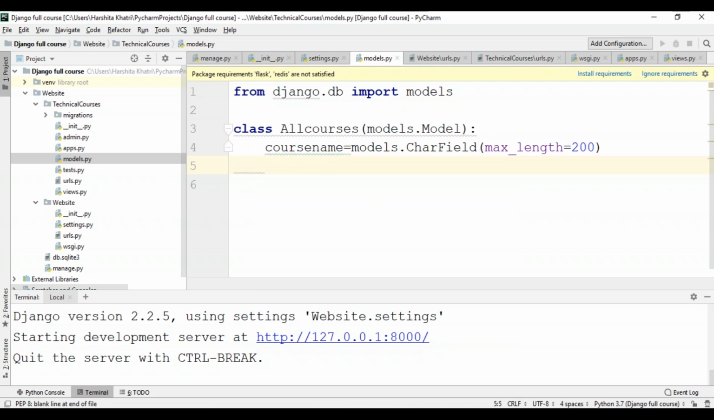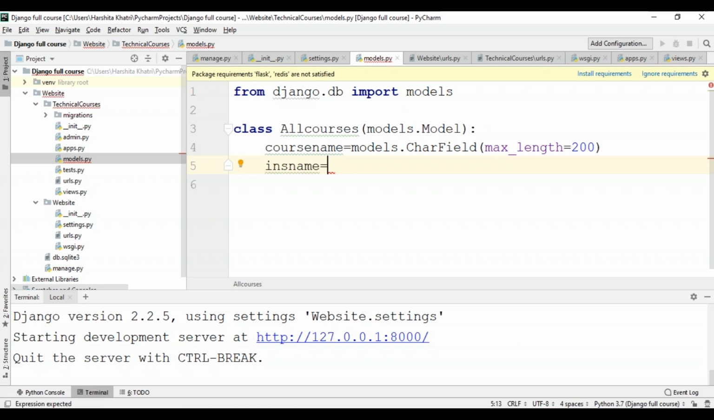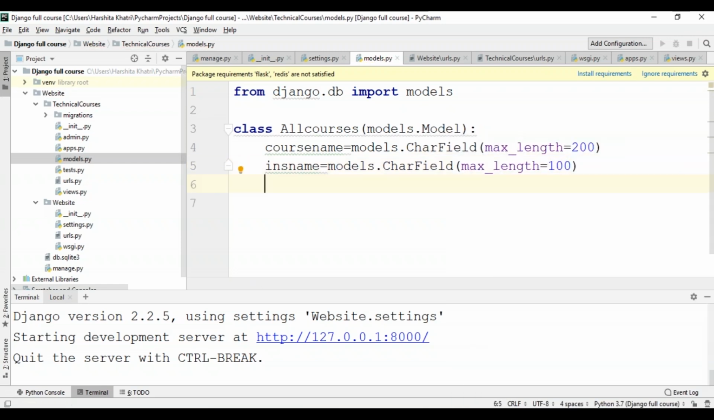After this, I'll write the instructor's name. So I'll take a variable, say ins name, and again over here I'll use the CharField method, and I'll give a max length of say 100. Okay, so the first class has been created.